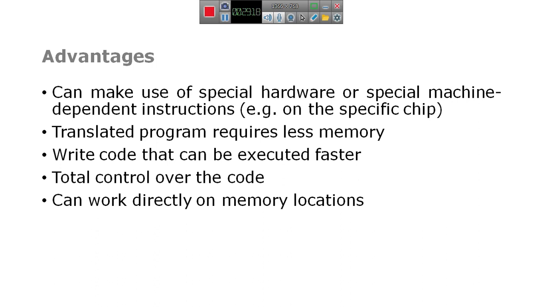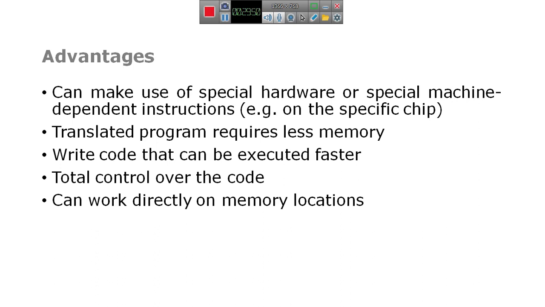Translated program requires less memory. Write code that can be executed faster. Total control over the code. Can work directly on memory locations. The advantages of assembly language: